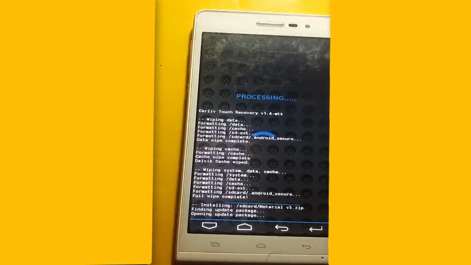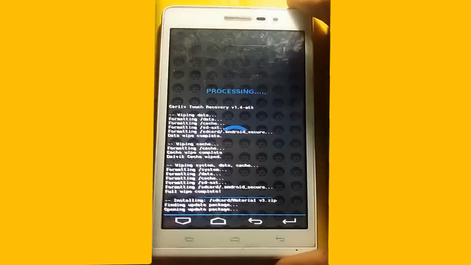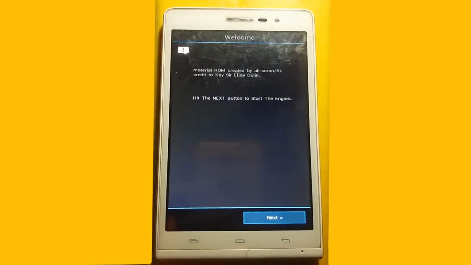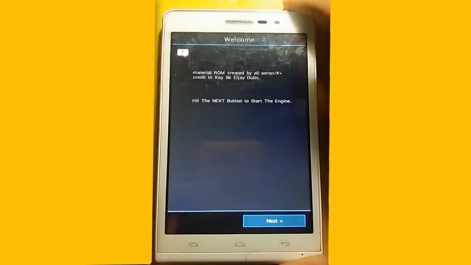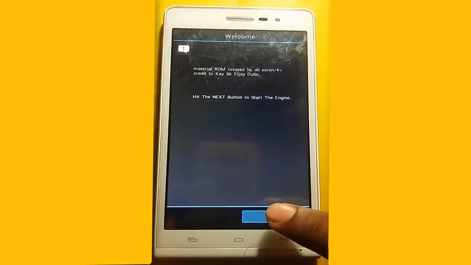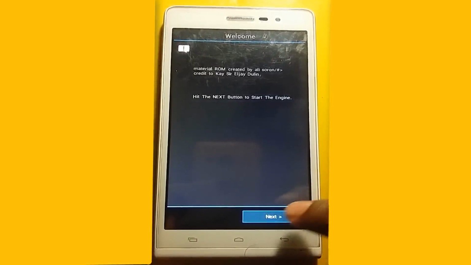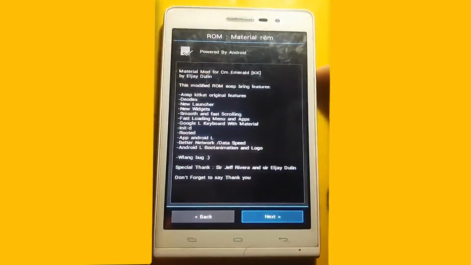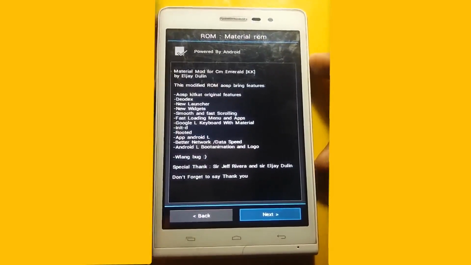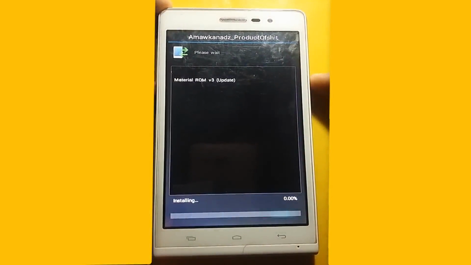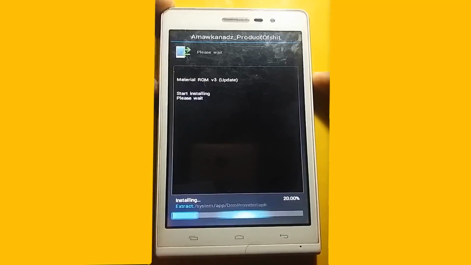Click on it, press the power button. Then it's installing. It's an Aroma installer. Just press the power button. Here touch doesn't work. Press the power button, click, then next, and it's installing this ROM for your system.